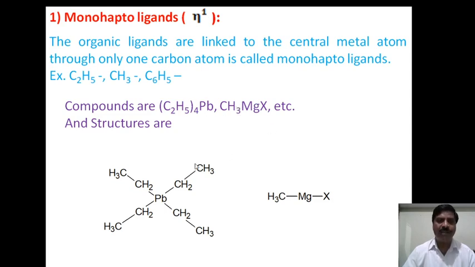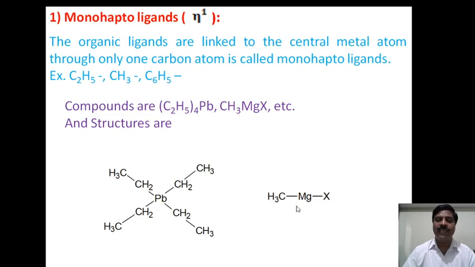The structure of these compounds we can write here. The lead is the metal, present at the center, and the ligands surround the central metal atom. There are 4 ethyl groups, and in each ethyl group there are 2 carbon atoms, but out of the 2 carbon atoms, only 1 is directly linked with lead. Hence, it is called a monohapto ligand. Similarly, in each of the other ethyl groups, only 1 carbon atom is linked with lead. Therefore, tetraethyl lead is an example of a monohapto ligand.